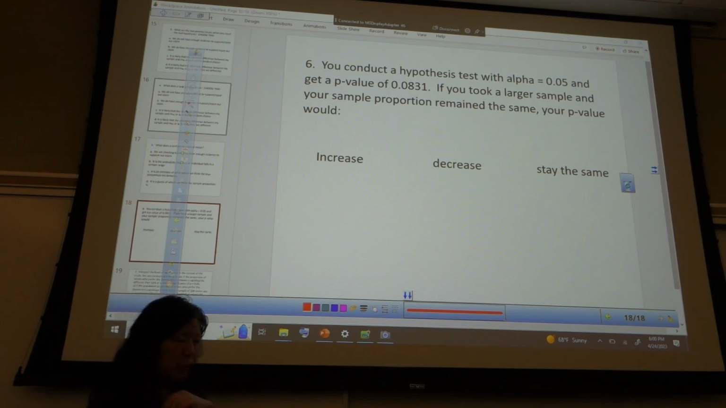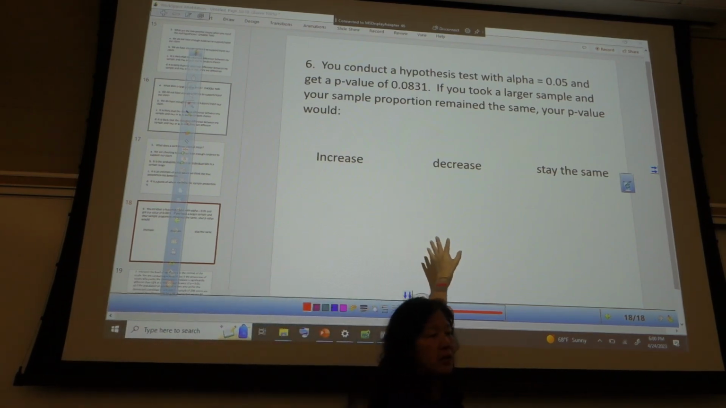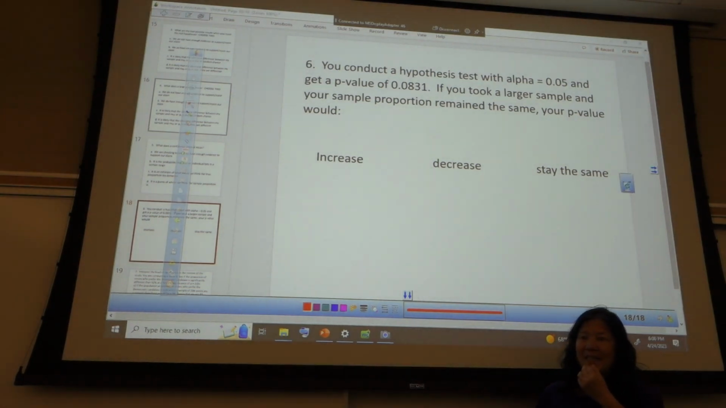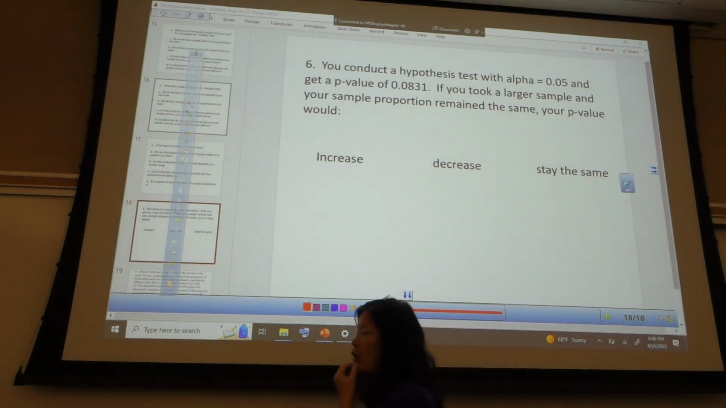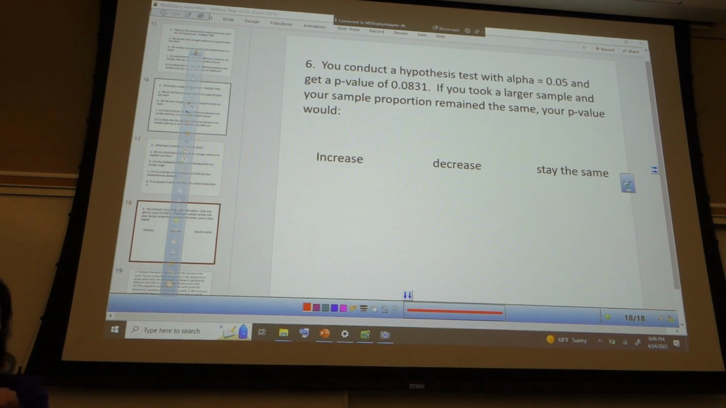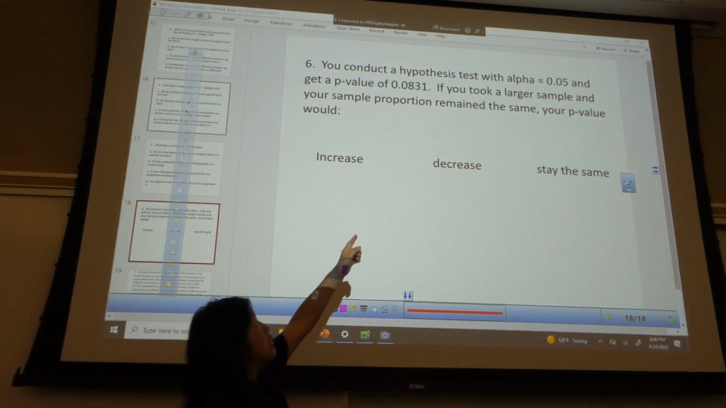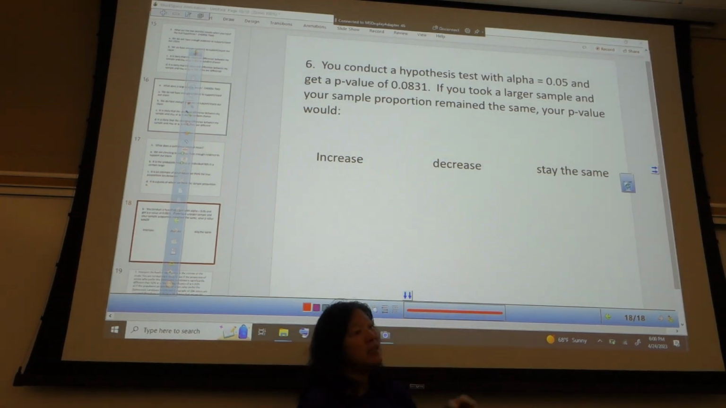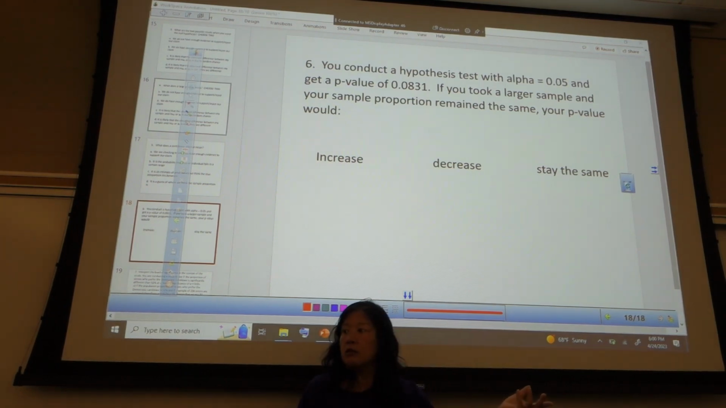So do I have some evidence? Does everyone see that? If I have a p-value of 0.0831, that's some evidence. Does everybody follow? It's not enough evidence. How much evidence do I need? My alpha needs to be what? 0.05 or less. 0.0831 is some evidence, but not enough evidence. Does everyone sort of see that?